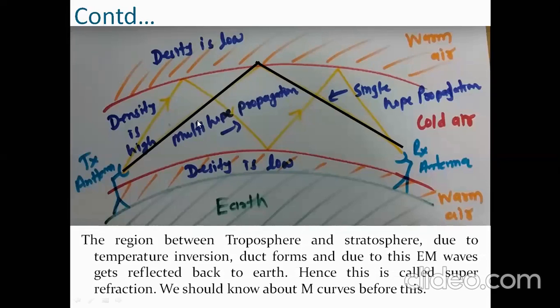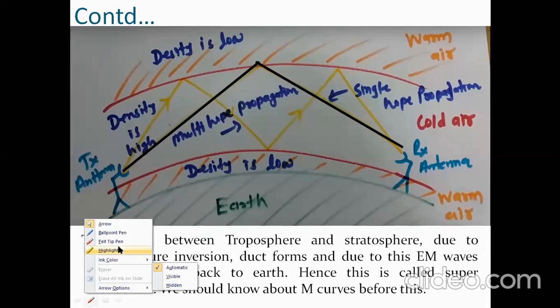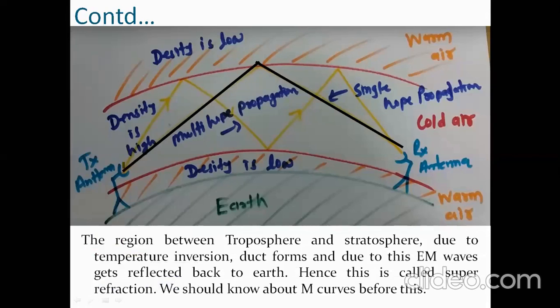So when you transmit a signal from the transmitting antenna here, I'll take a highlighter. You can see, when you take a normal signal, this black line, if it has a very low frequency, let us say, it goes like this, and this area is cooler than this area.